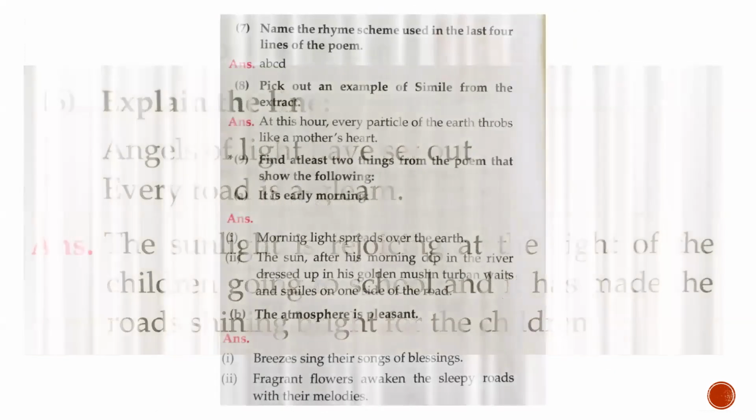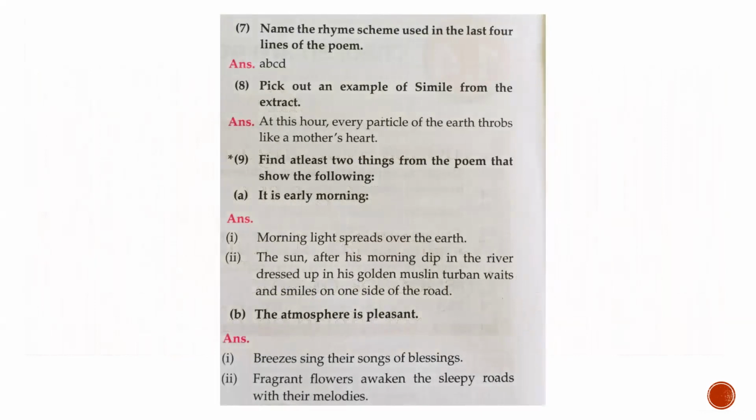Next question. Name the rhyme scheme used in the last 4 lines of the poem. The rhyme scheme is A, B, C, D, which is already explained in our previous lecture. Pick out an example of simile from the extract.